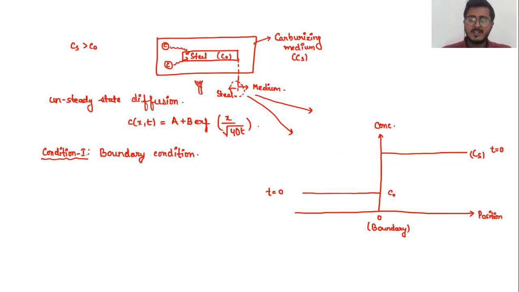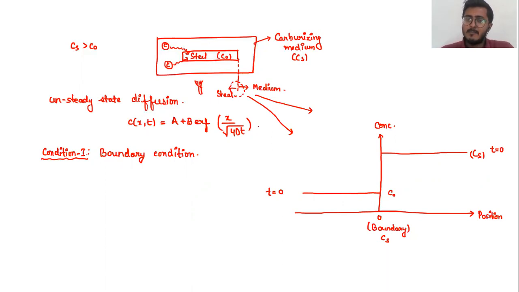Now what happens? You just need to understand that at the surface of the boundary of the steel component, the concentration always remains constant. This is one of the conditions: the concentration at the boundary will always remain constant, and this will be equal to the concentration of the carburizing medium. So at this boundary, the concentration of the steel component will be equal to CS. Why is that so? Because it is in direct contact with your carburizing medium, right?